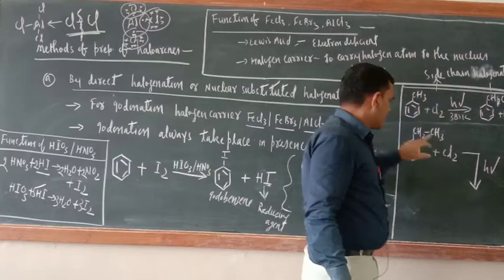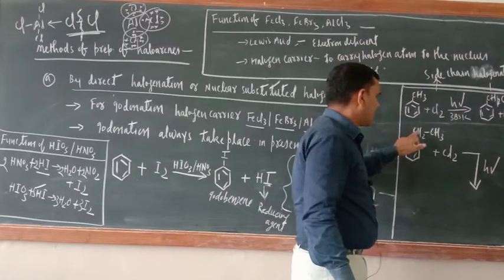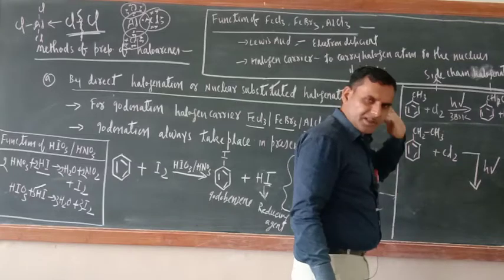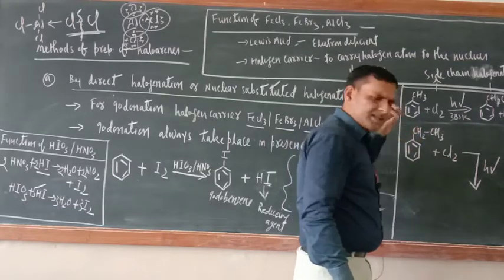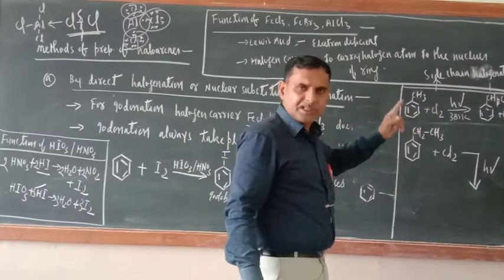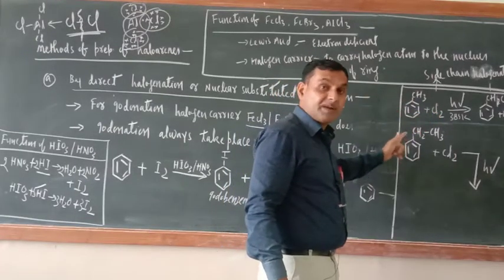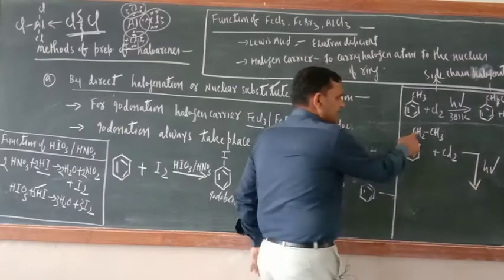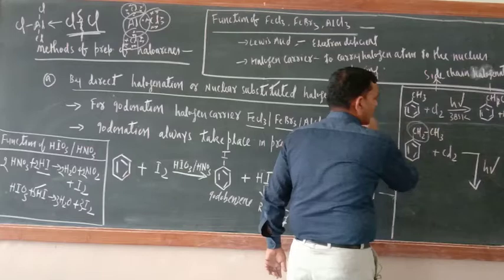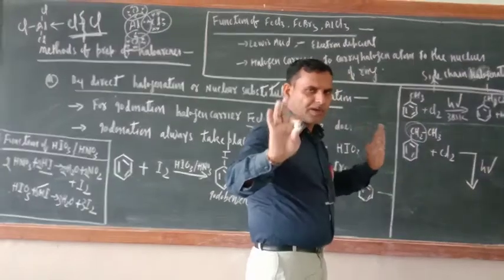Suppose two carbon atoms are there, so where will halogenation take place? Always remember, whatever the length of the side chain, halogenation always takes place at the benzylic carbon atom only. Which is the benzylic carbon atom? This is the benzylic carbon atom. Okay, are you getting my point or not?